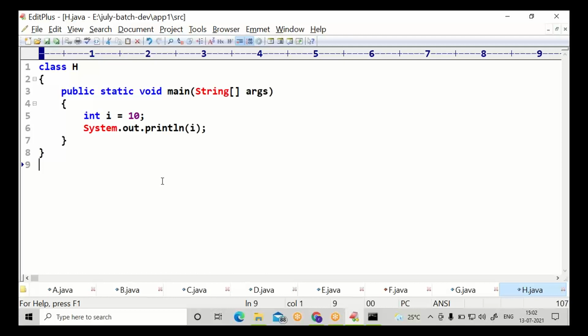So here, i's scope is within the main. As I declared it inside main, i should be used within main only. i cannot be accessed from outside main.